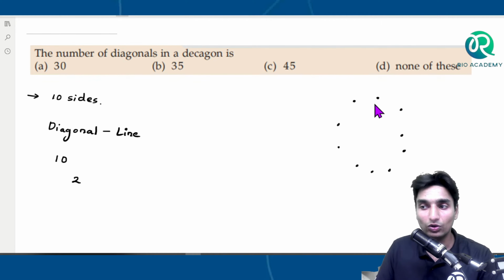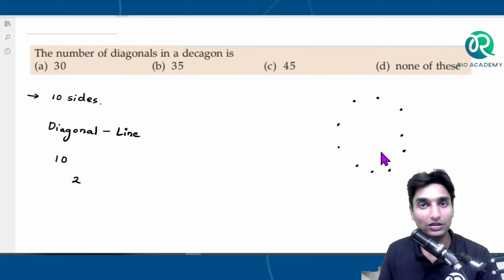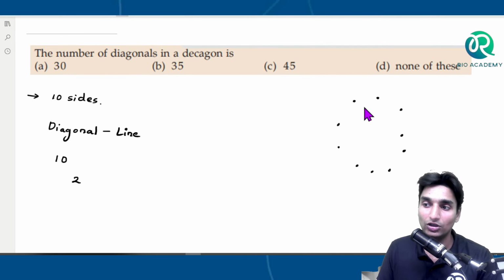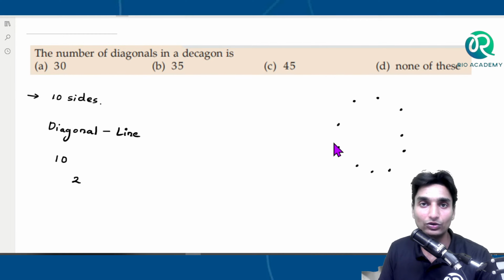Because we don't know which are the 2 points that we are going to use. So we need to know which are the 2 points, right? And why only 2? Because in order to draw a diagonal, you need at least 2 points. In case of a figure, you will be needing at least 2 points in order to draw a diagonal.